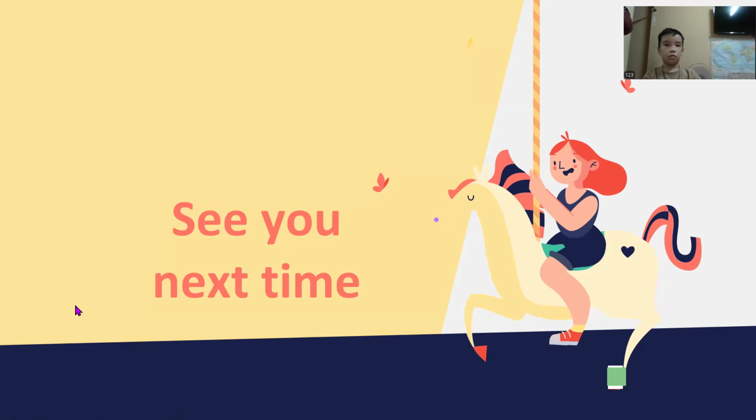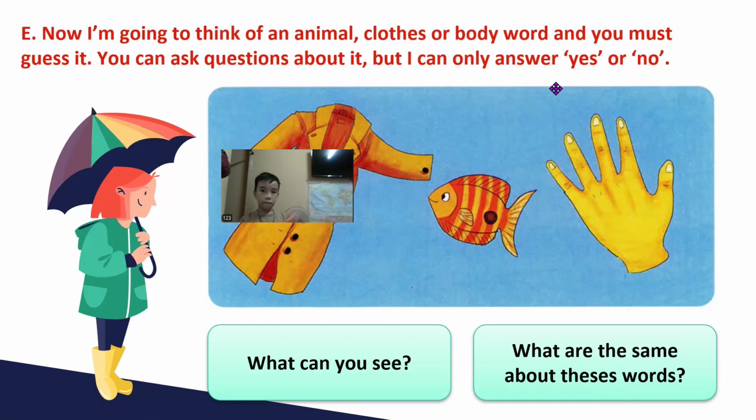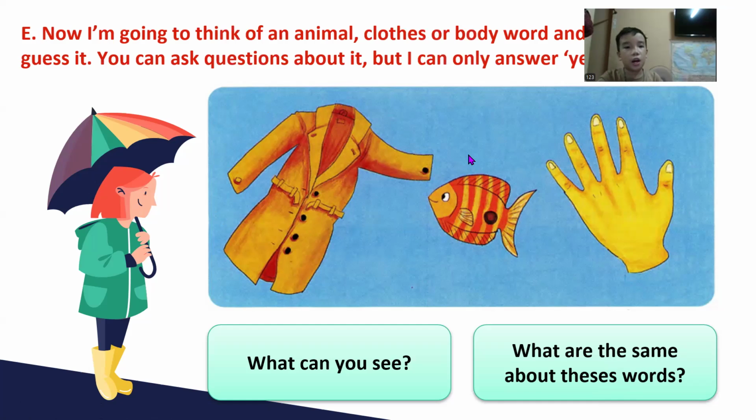So actually, we are done. Let's look at this one, Peter. I'm going to think of an animal, clothes, or body word, and you must guess it. You can ask questions about it, but the teacher can only answer yes or no. The hen is yellow. Okay, I don't know. This probably is brown, but in this one, it looks like yellow or orange.